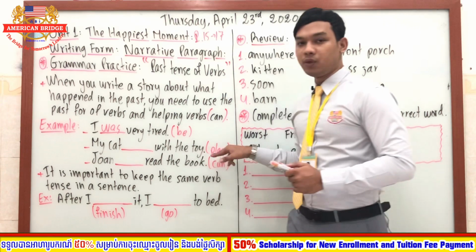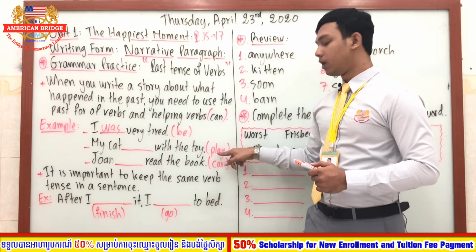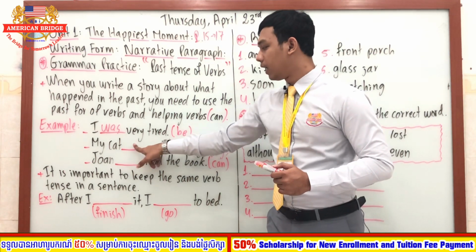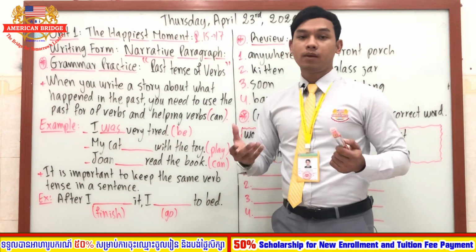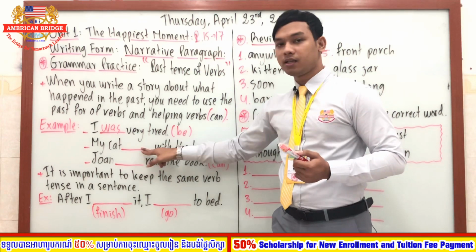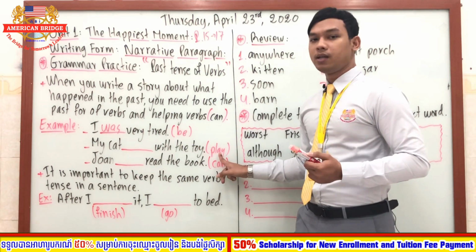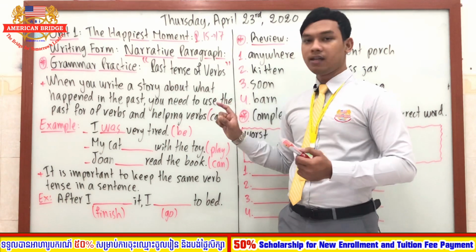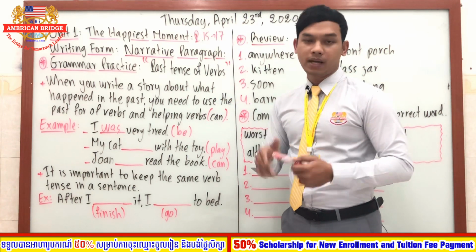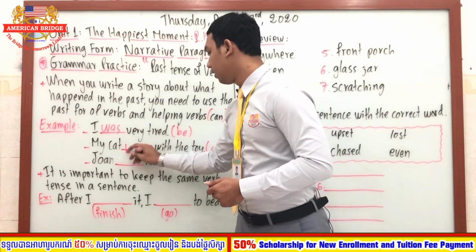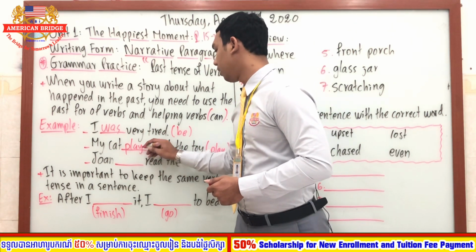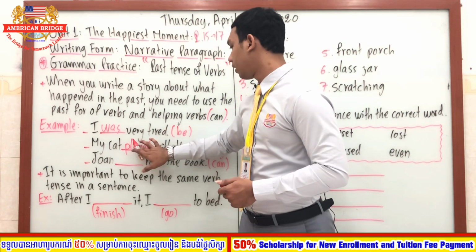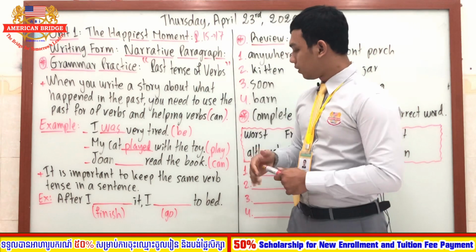And then we have the verb in the brackets here. It is the word play, P-L-A-Y. So what should we apply in here? We use the same thing or not? No, because play, when it goes to the past tense, we have to add ed, right? Good. So we write P-L-A-Y and then ed. Okay, good. So this is play.